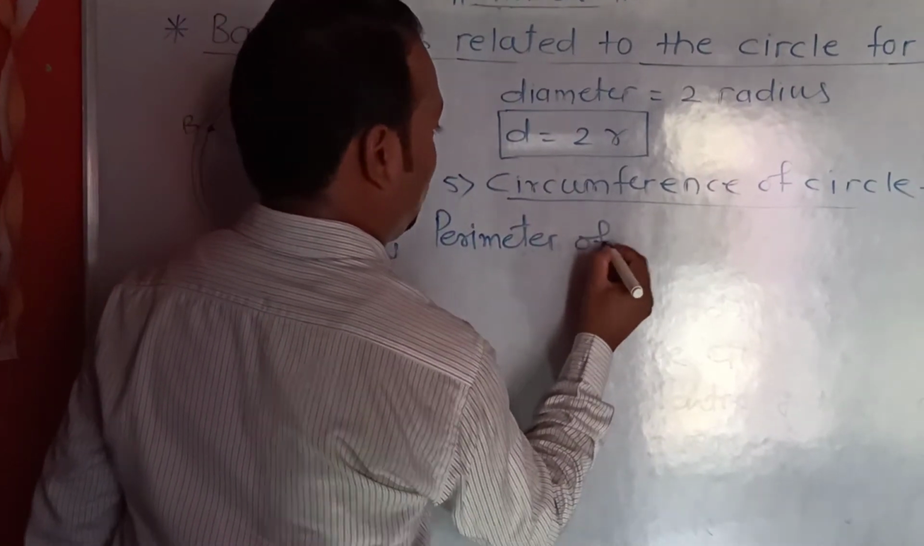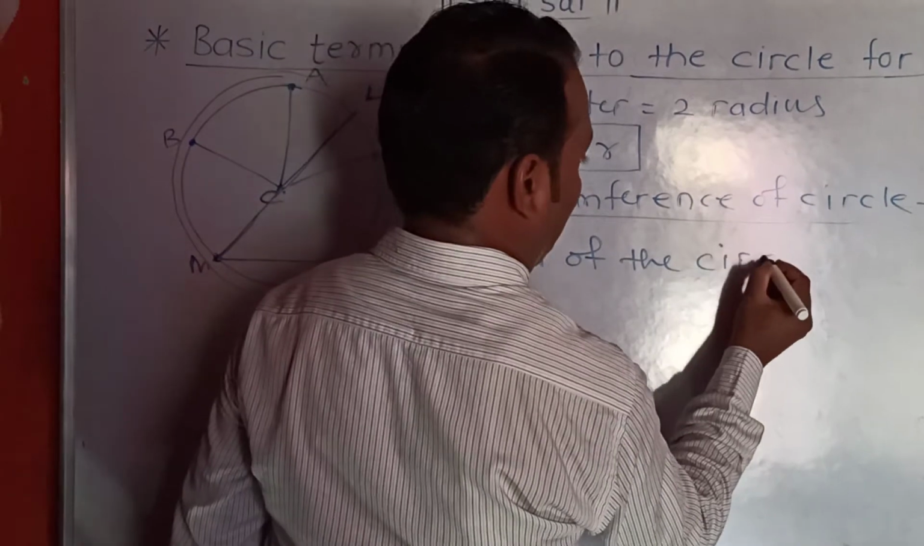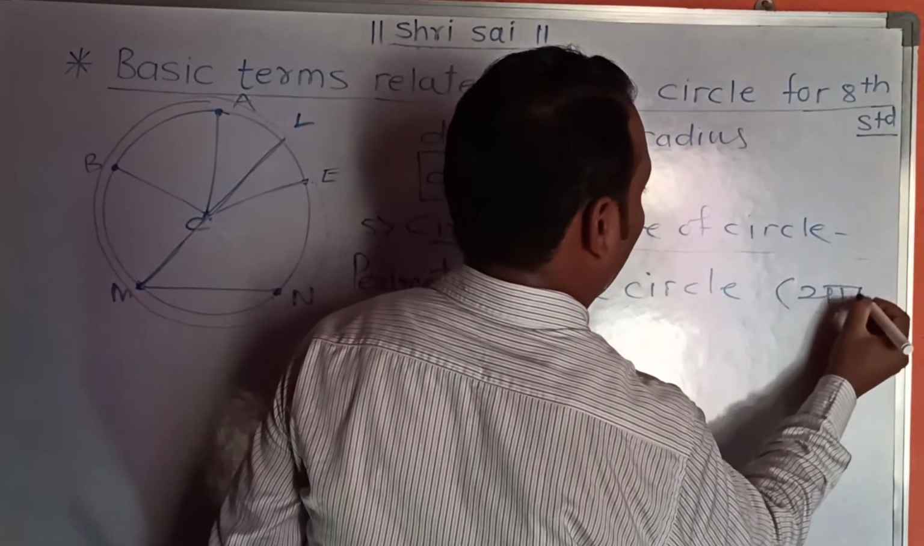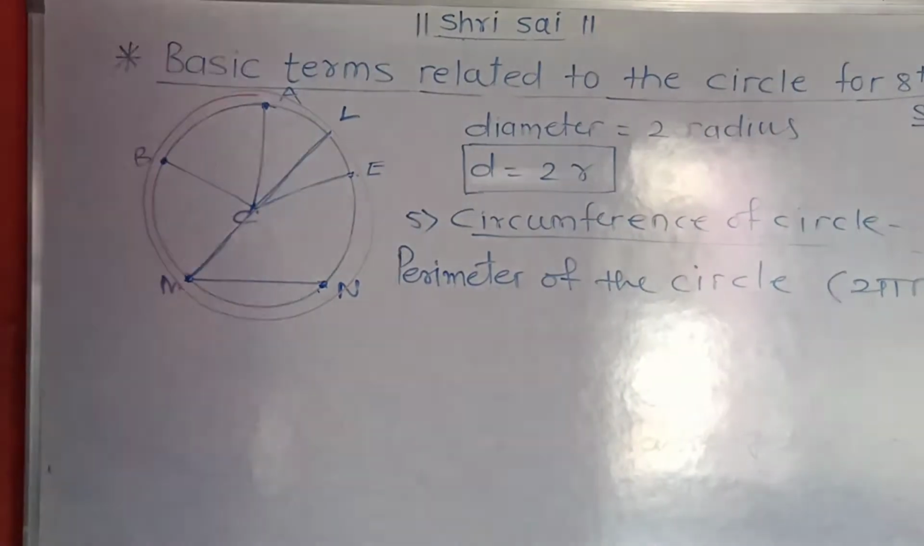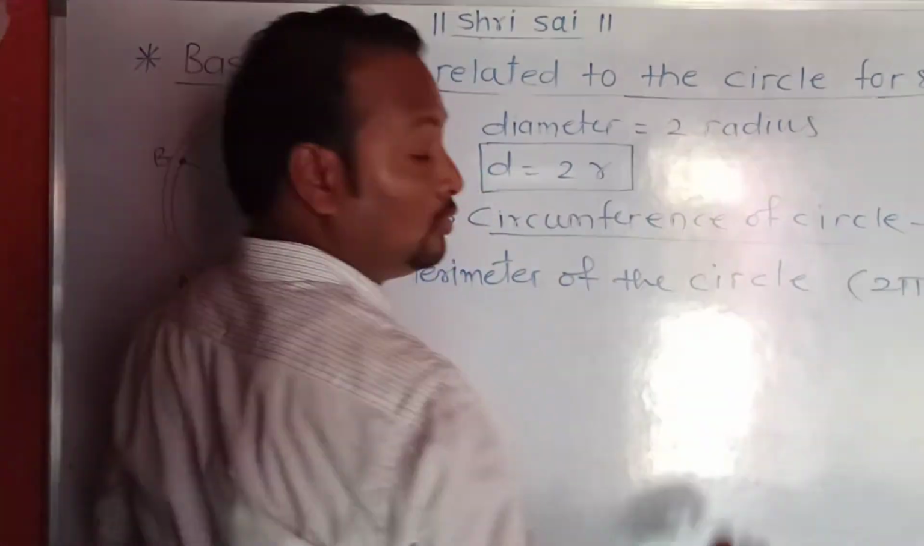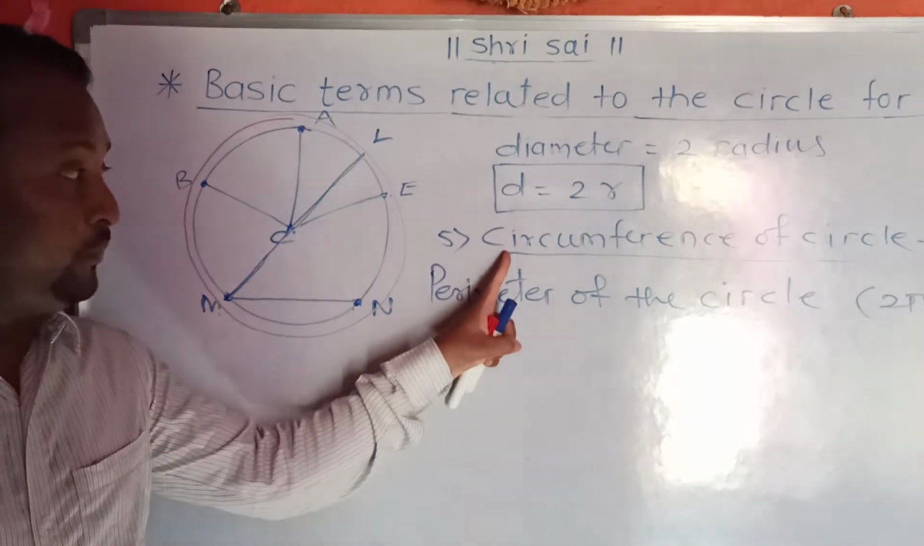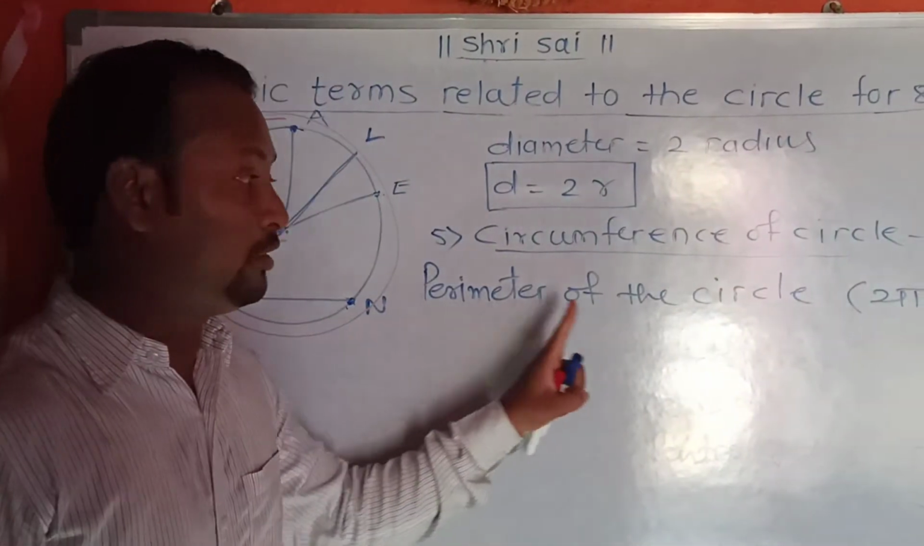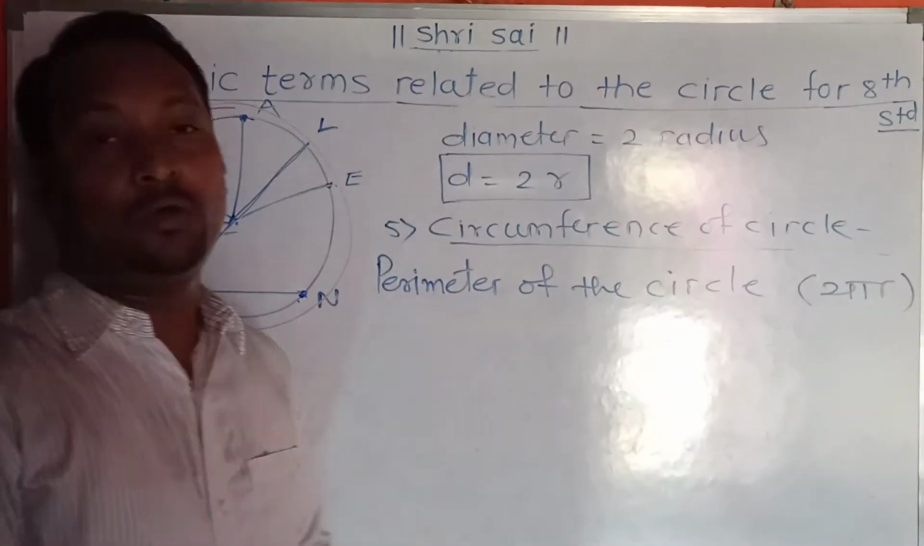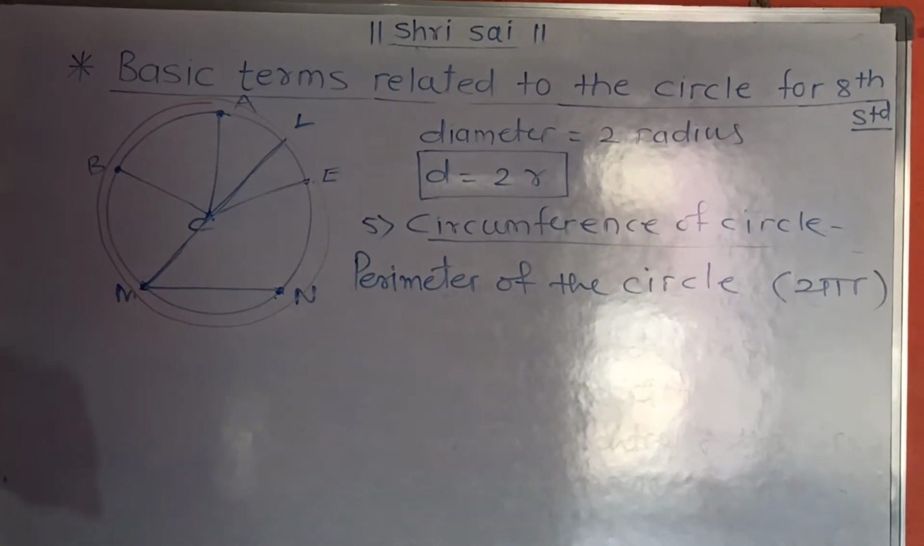Perimeter of the circle is 2 pi r. Also, circumference of circle is 2 pi r. So dear student, do you know, circumference of circle means perimeter of circle, and perimeter of circle is 2 pi r. Okay, and last